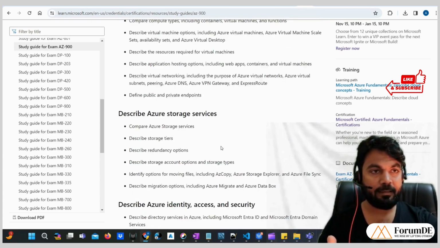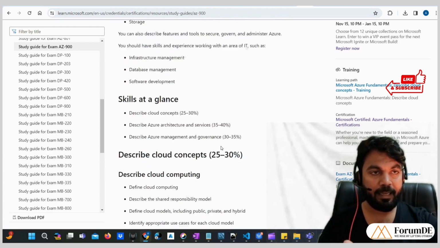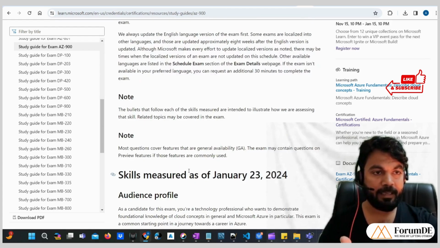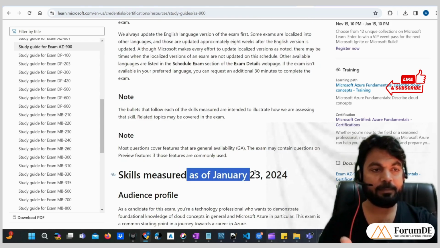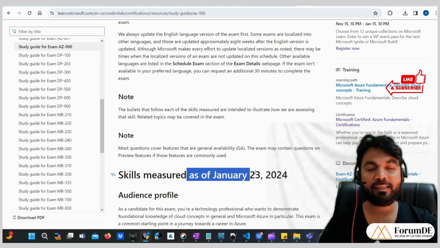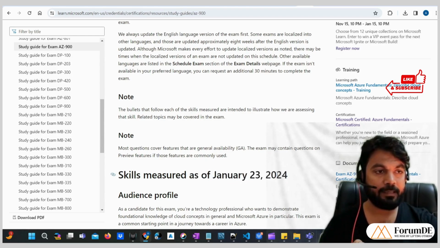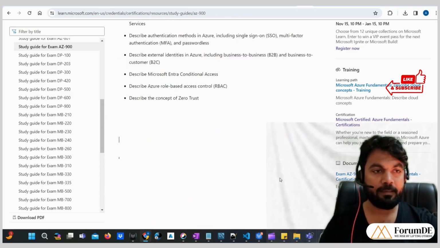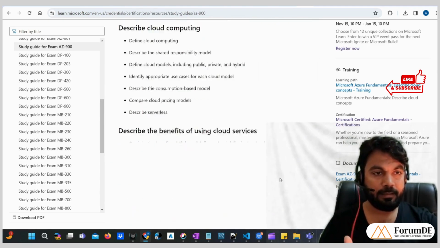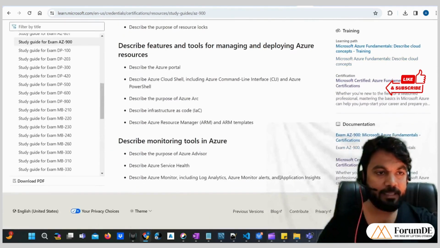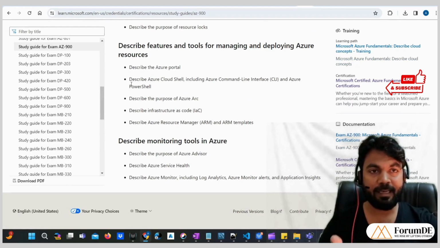And sorry, I miscommunicated here at the beginning. It is the skills measured as of January 23 24. It means it is the skills measured from this date, okay, from this date or after this date. So these are the ways in which these documents have been designed.